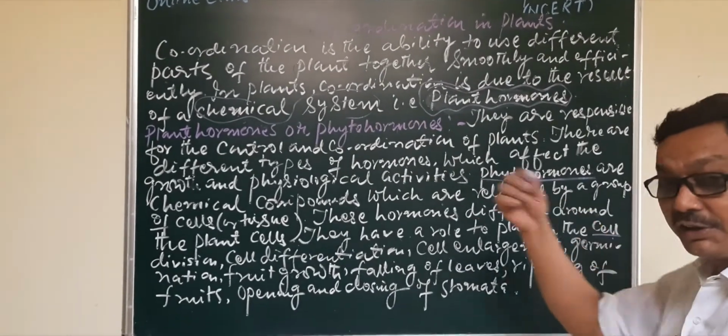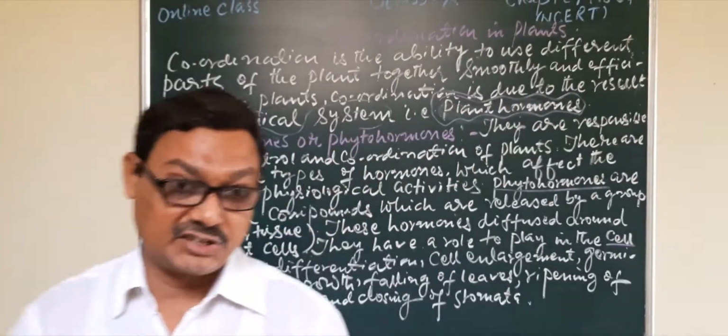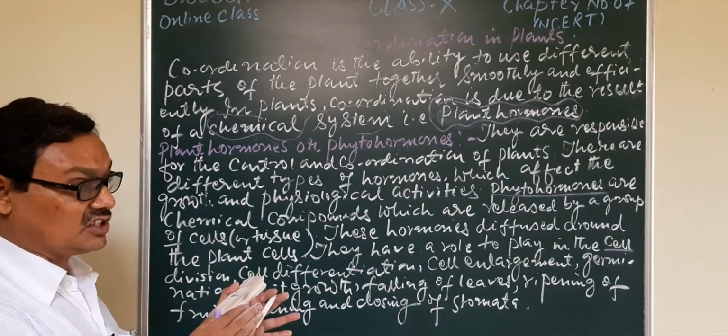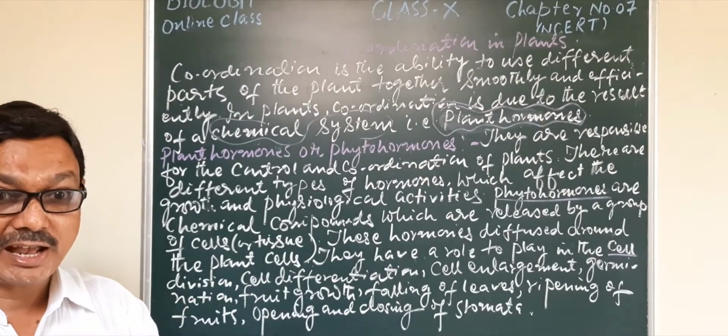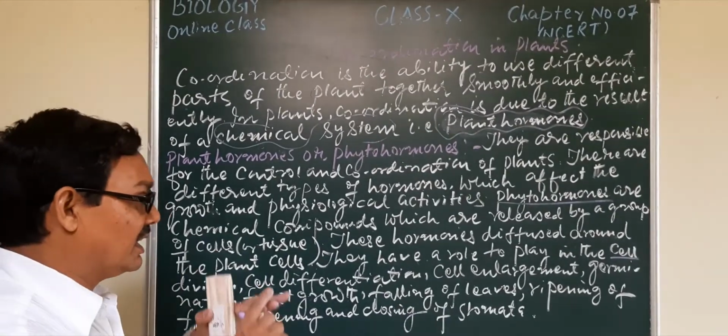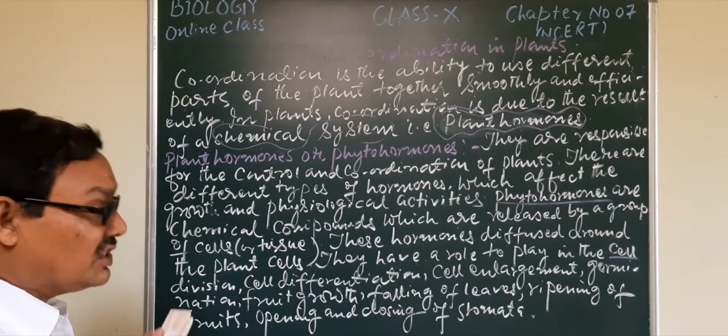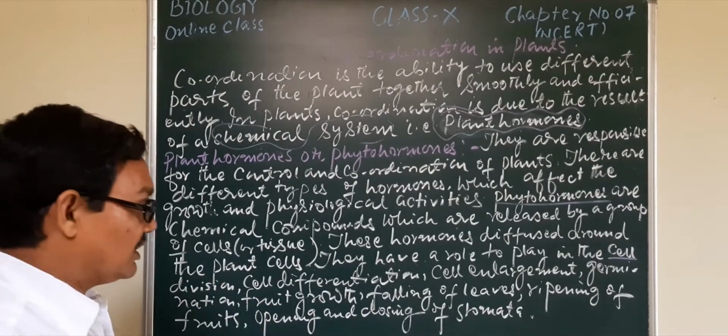When we separately study the functions of auxin, gibberellin, cytokinin and abscisic acid, at that time we will specifically see the important functions of each and every hormone.